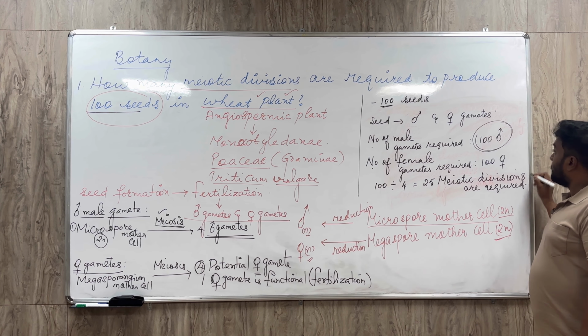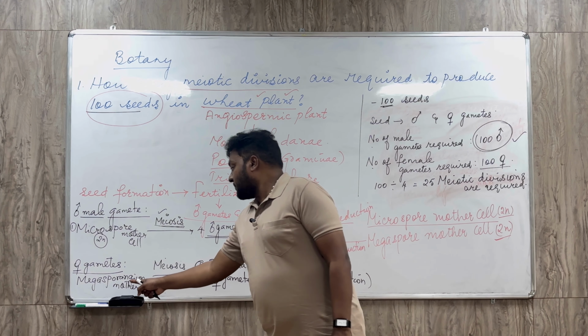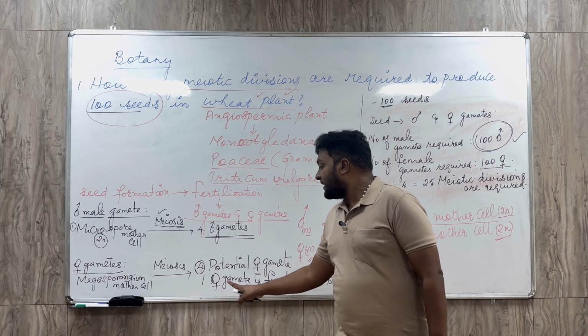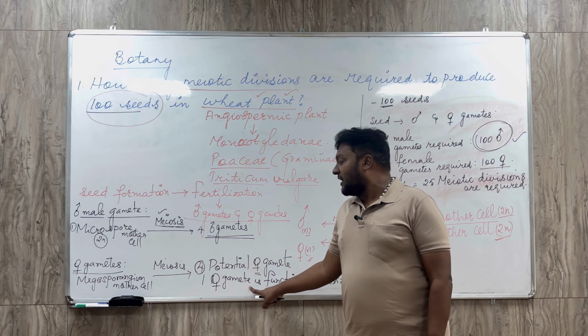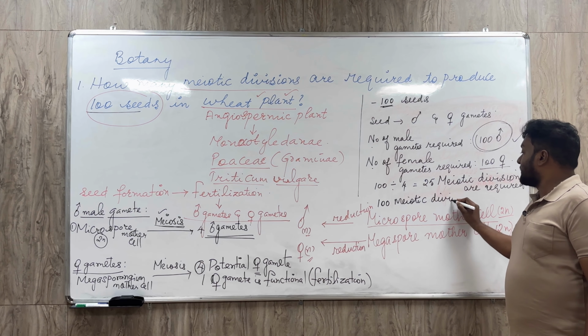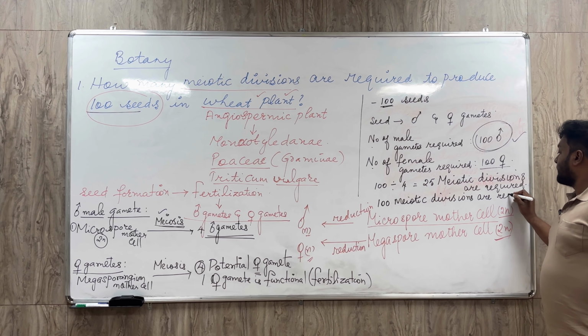Now coming to the female gametes, 100 female gametes are required. So one megasporangium mother cell can produce how many? One functional female gamete. That means how many meiotic divisions does the mother cell have to undergo to produce 100 female gametes? 100 meiotic divisions are required to produce 100 female gametes.